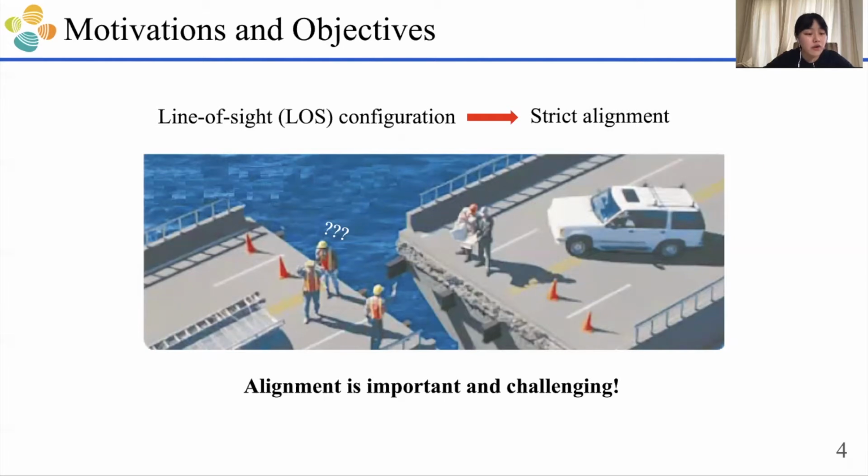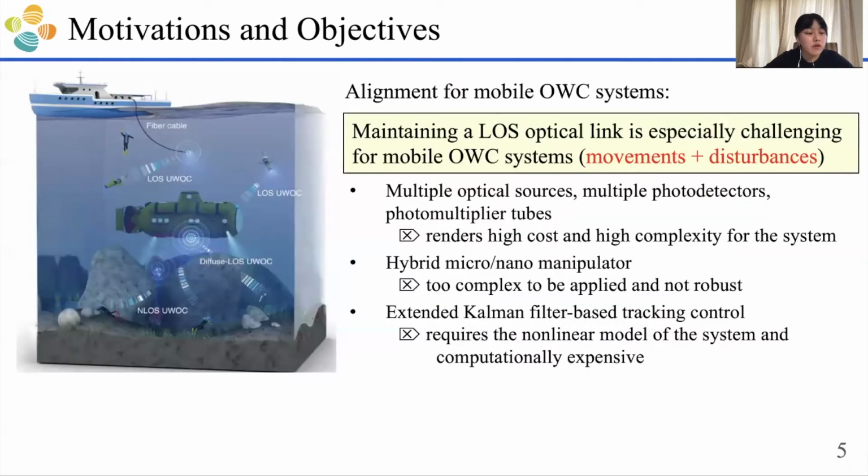However, it is also very challenging to accomplish because of the existence of disturbances, such as vibrations, atmospheric turbulence, etc. Moreover, maintaining a line of sight optical link is especially challenging for the mobile OWC system, because this kind of system is affected by both movements and disturbances.